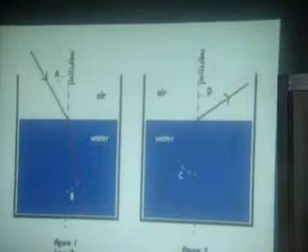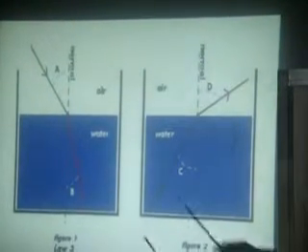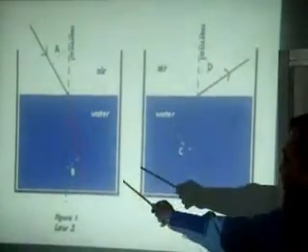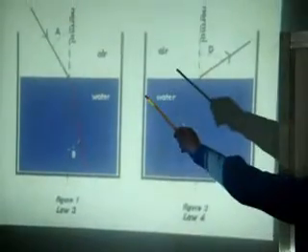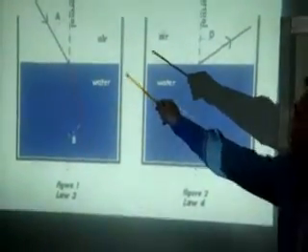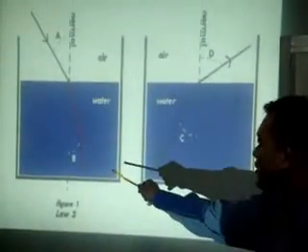Here, when light passes from a lower optical density to a higher optical density, the angle to the normal, we call it angle A, is greater than the angle in water.